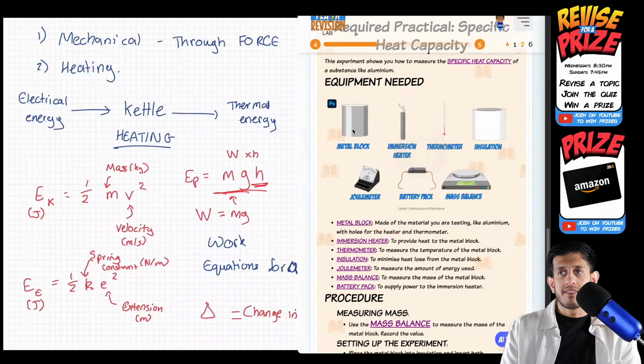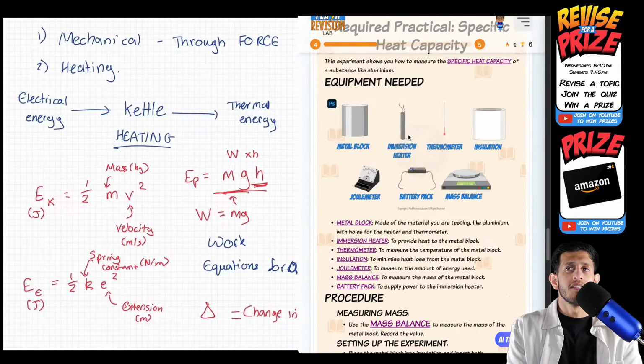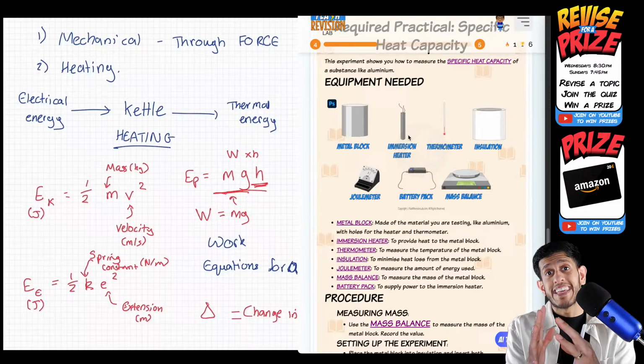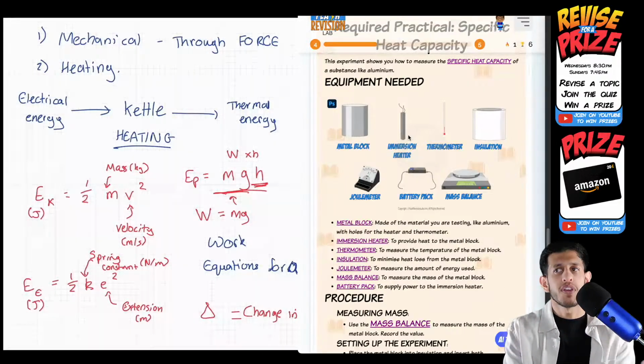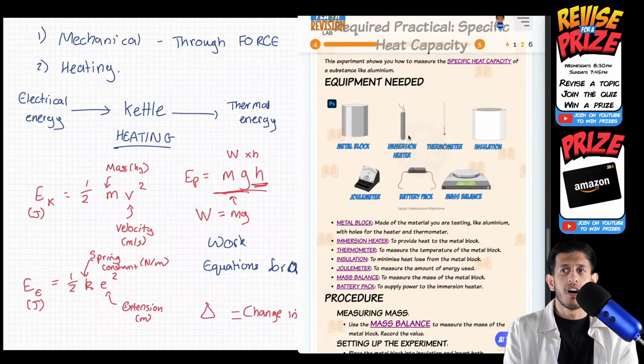So that's the unknown substance we want to find the specific heat capacity of. We then have an immersion heater. We immerse the heater in the block, so it goes inside the block. It's good to know it needs to be inside so we can heat up the whole of the block evenly. So the immersion heater is what heats up the block.